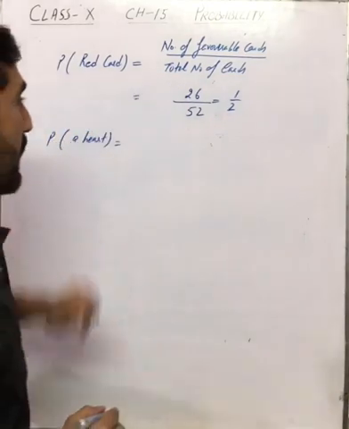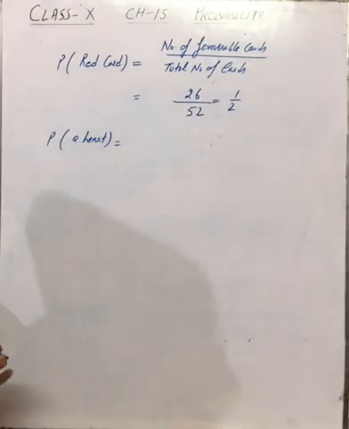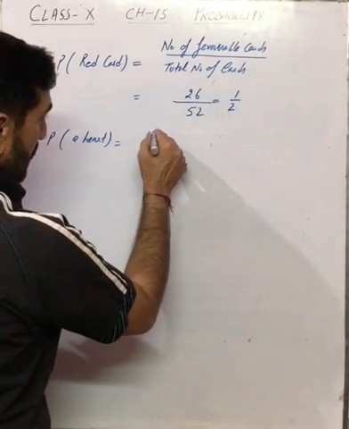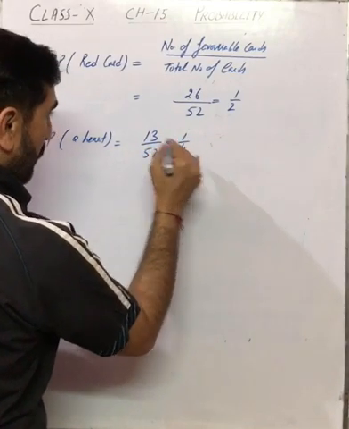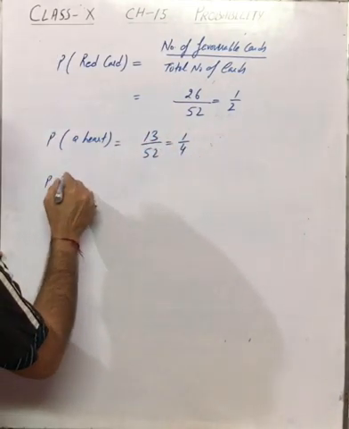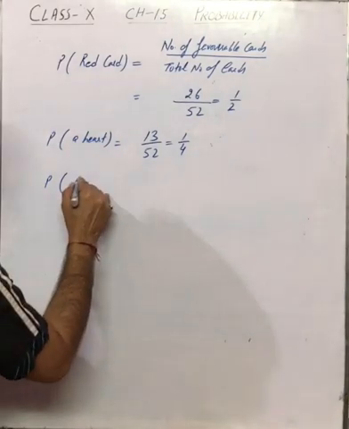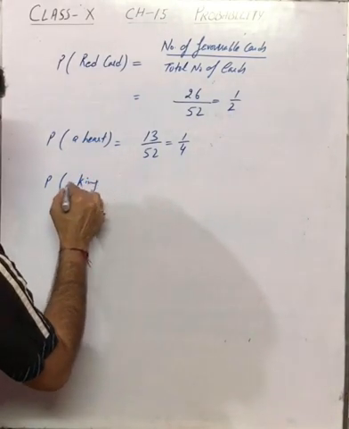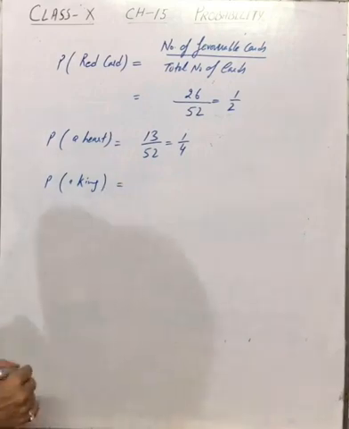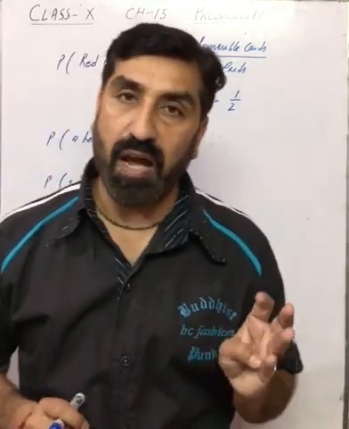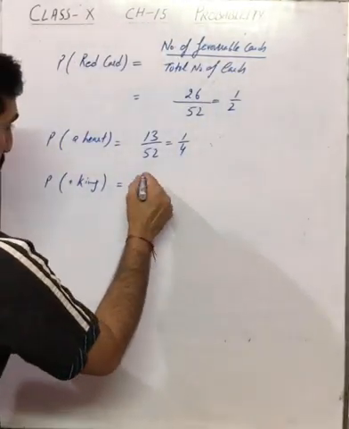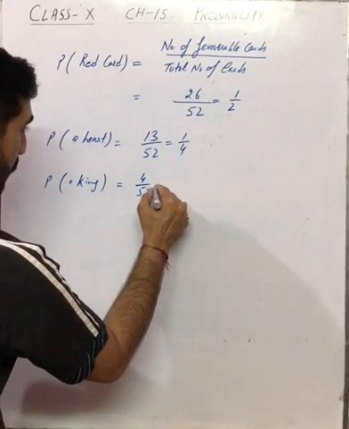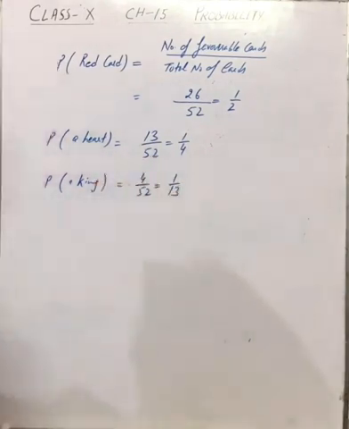Same formula will be working. Now how many hearts were there in the pack of cards? 13 and total 52, which gives you 1 by 4. Suppose you need to find the probability of getting a king. How many kings were there? 4 kings were there. Heart, spade, diamond, club. These 4 were there. So 4 over 52, which will be 1 by 13.